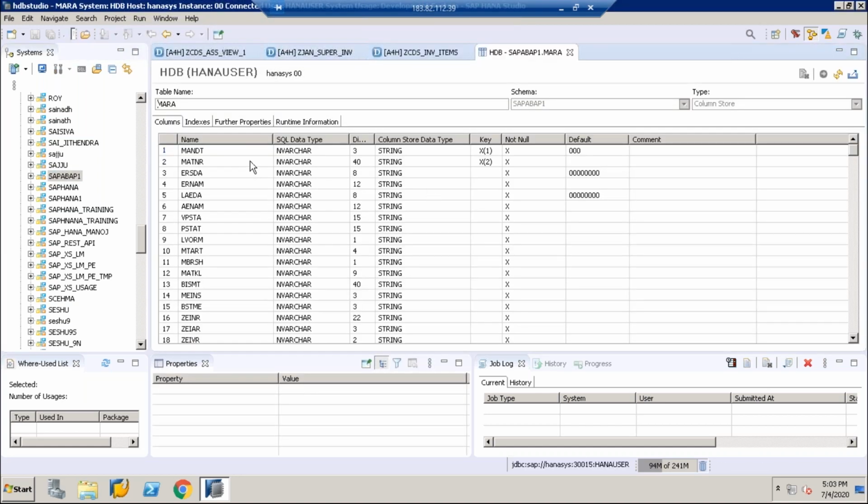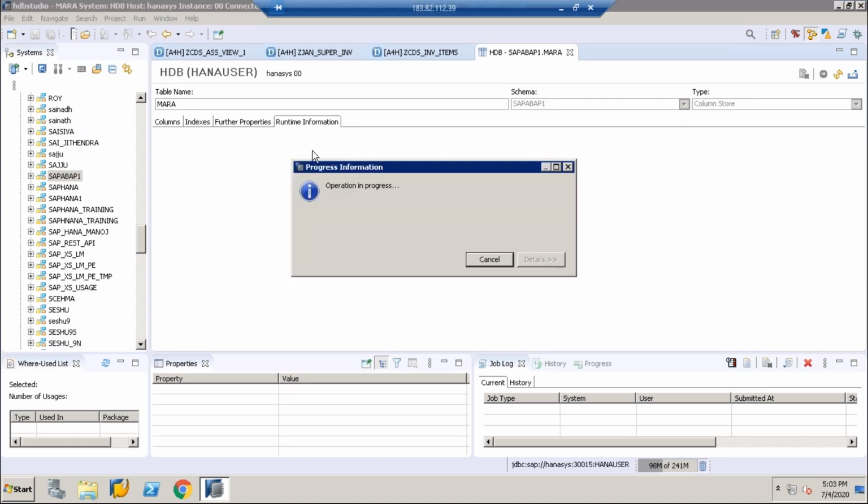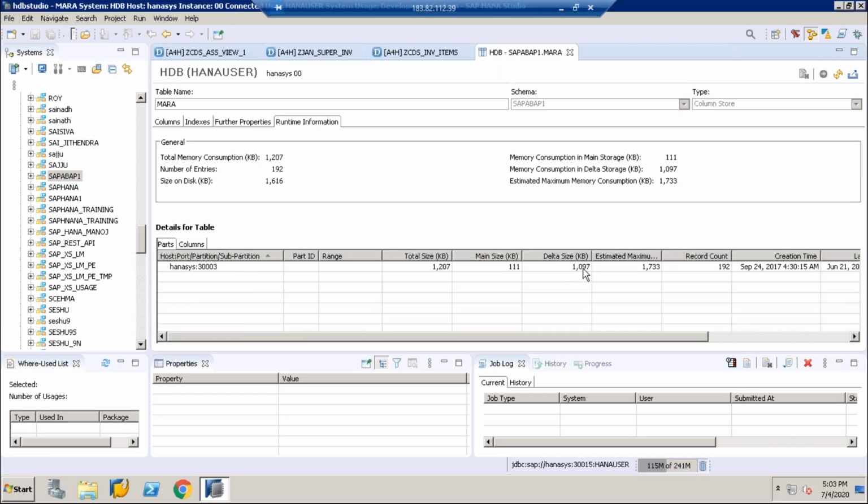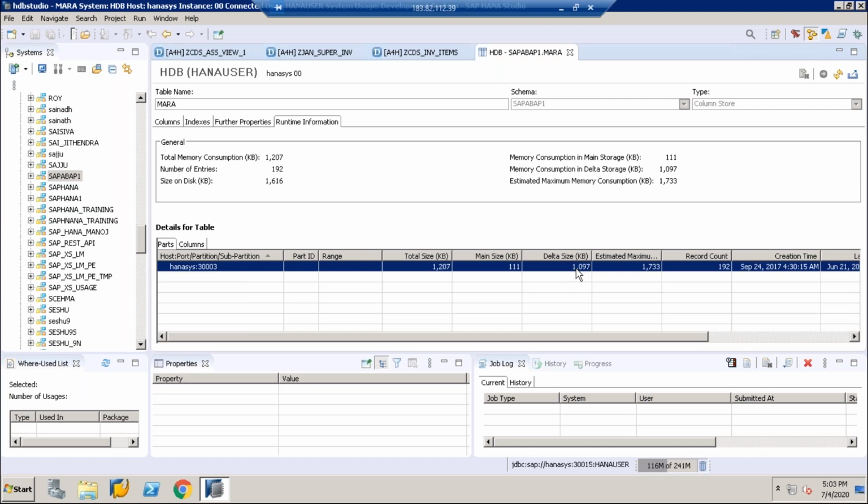See, guys, on the right side you'll find runtime information. In runtime information, you can see the delta size and the main size. Currently this is the size of the delta, and this is the main size. By default, all the data will be stored in delta memory. Suppose I want to transfer this delta data to main memory.